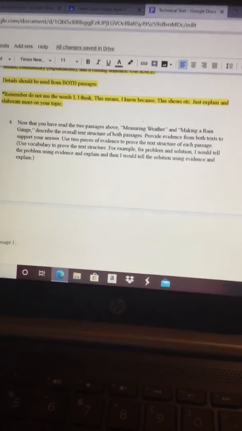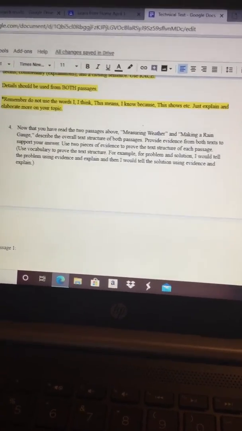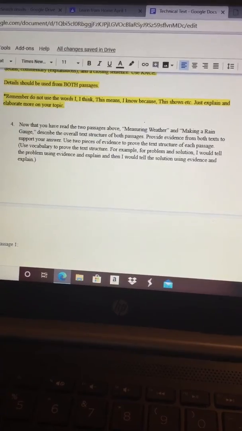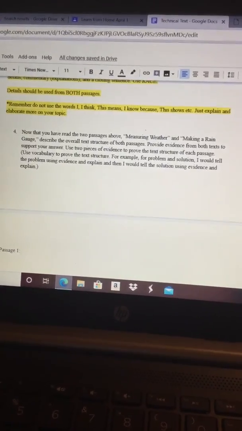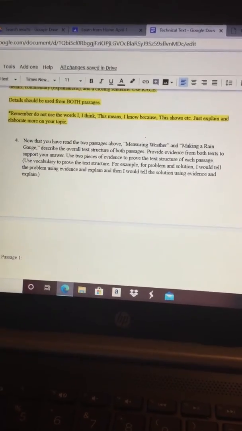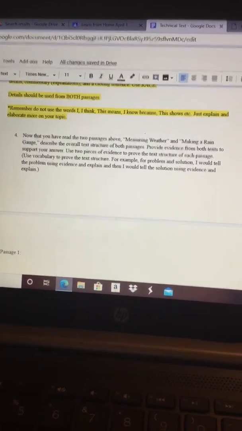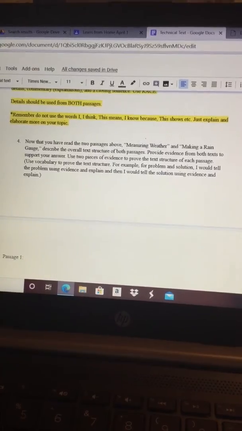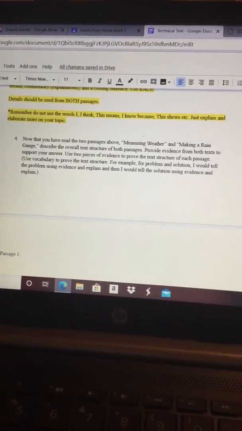2 out of 2 means you have evidence, you have a good explanation, and your text structures are correct. 1 out of 2 might mean your text structures are correct, or you didn't include enough evidence, or vice versa. You might have 1 text structure correct and 1 is wrong, or 0 would mean both are wrong.